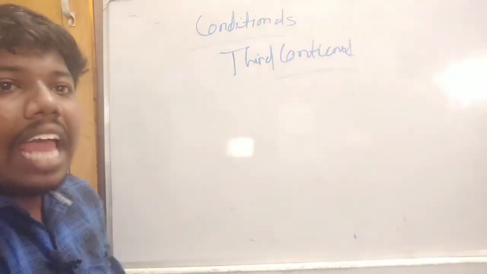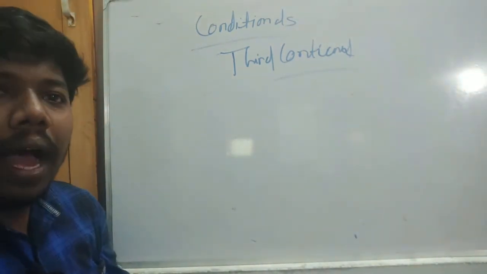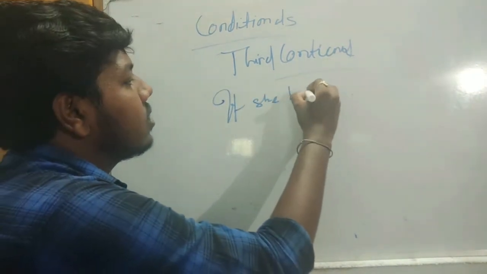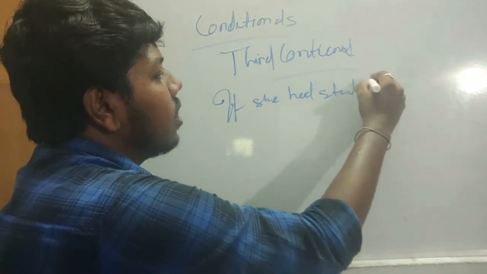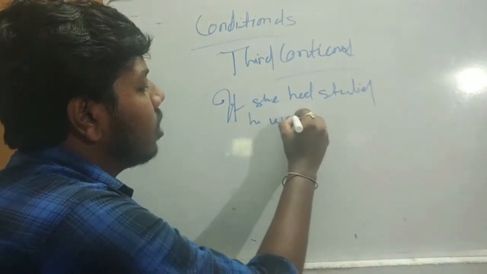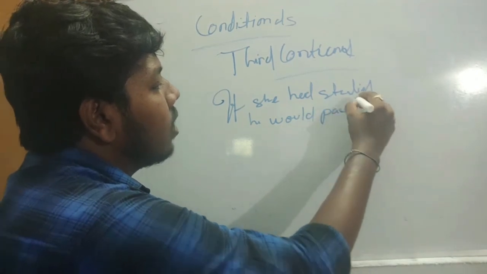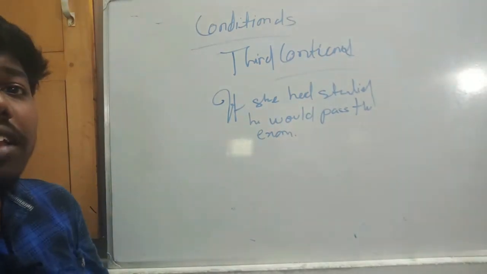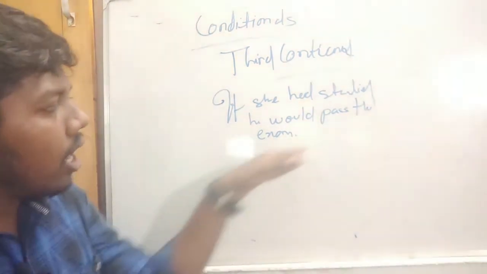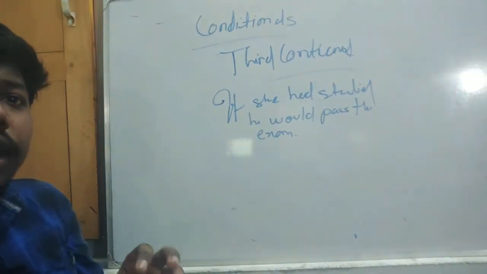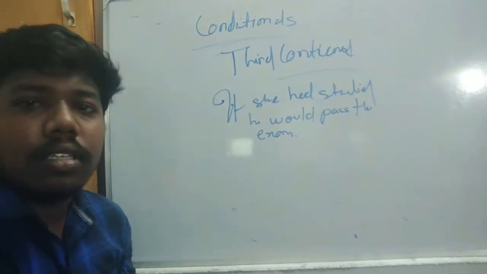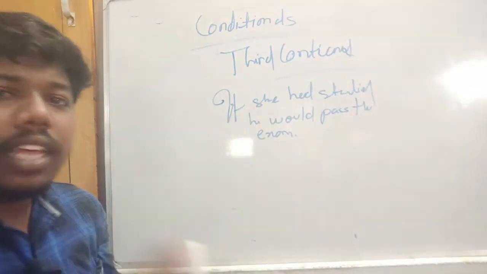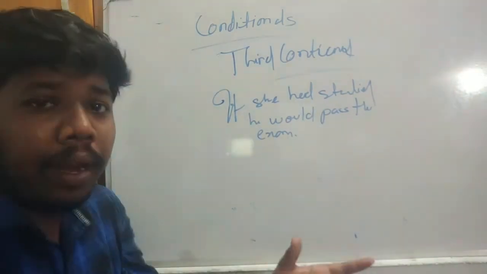So what is the example here? If she had studied, she would have passed the exam. But really, she did not study and she did not pass. Why? Because if she had studied, then she would have passed. No, because we are just imagining, and it did not happen.